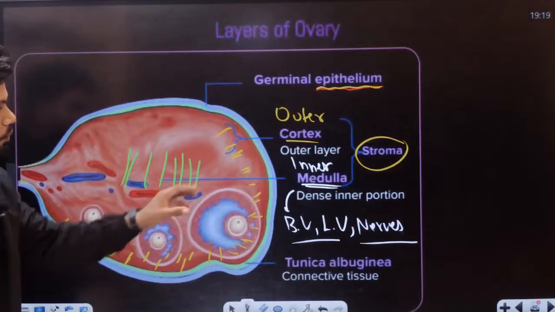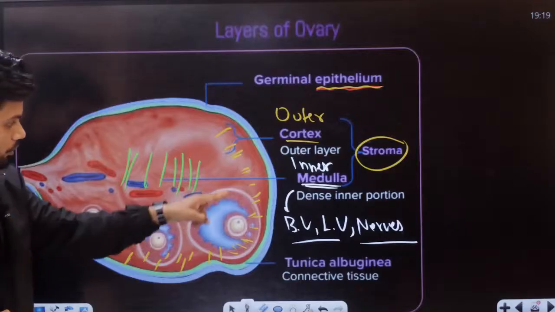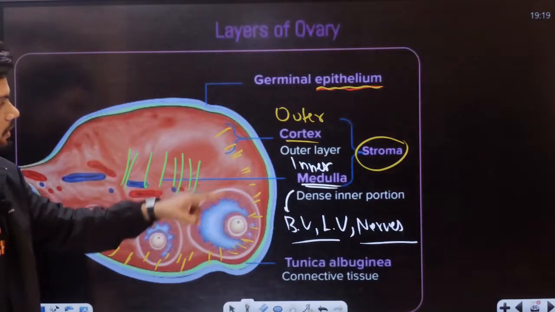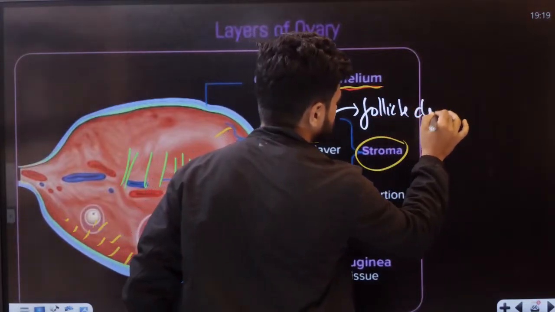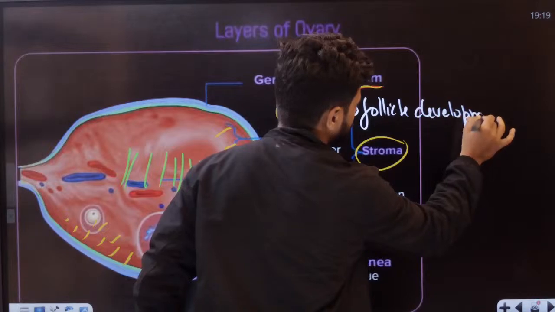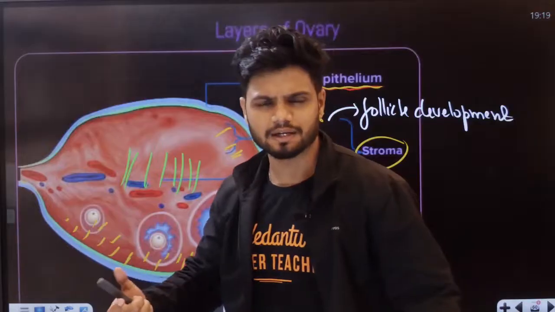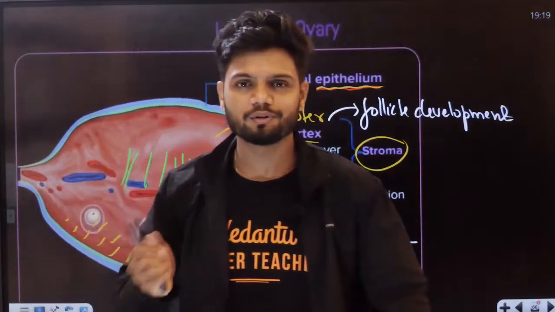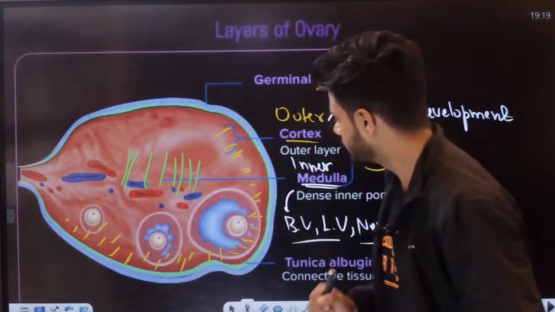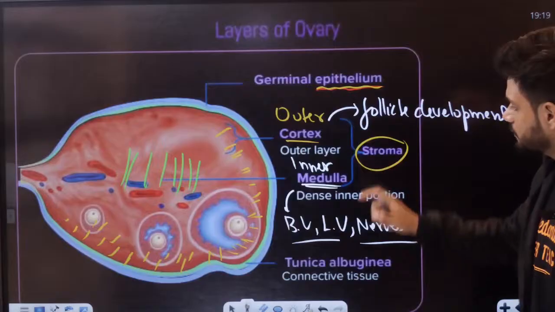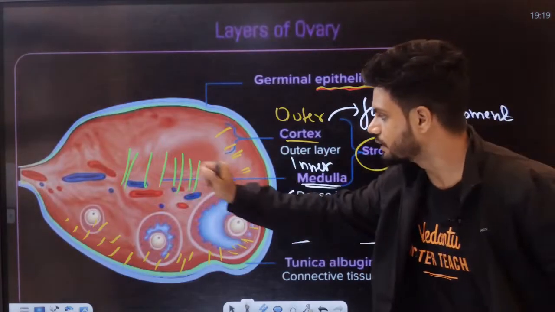Now, what about the outer cortex, students? In the outer cortex, we can see the development of follicles. These are called follicles: primary follicle, secondary follicle, tertiary follicle, Graafian follicle. Don't get confused, I'll teach you what a follicle is also. So these are follicles on the outside, and in the inner medulla we have blood vessels, lymphatic vessels, and nerves on the inside.